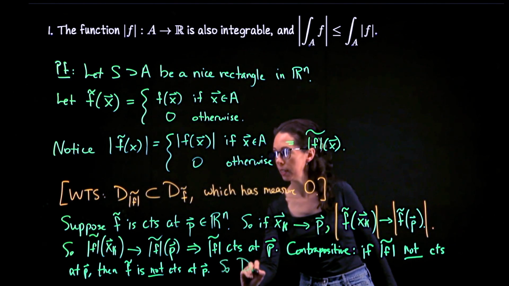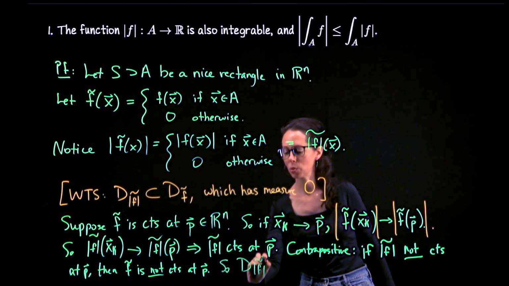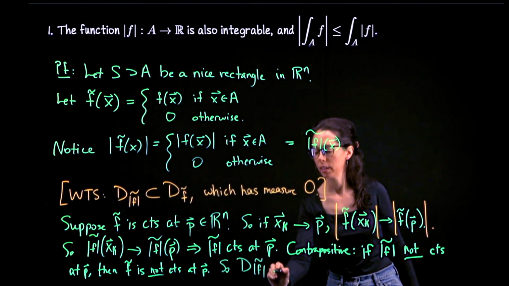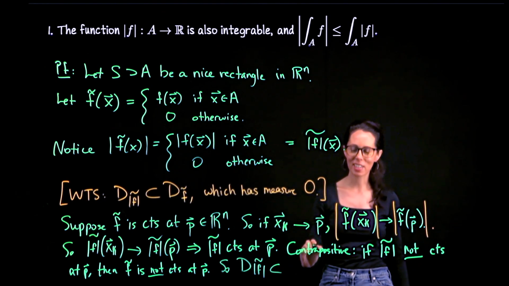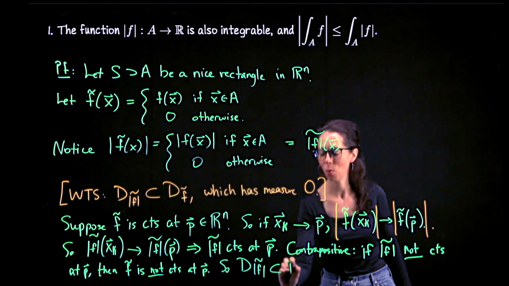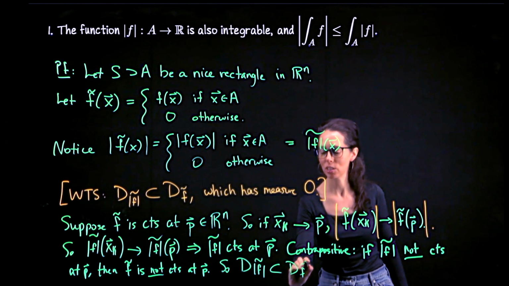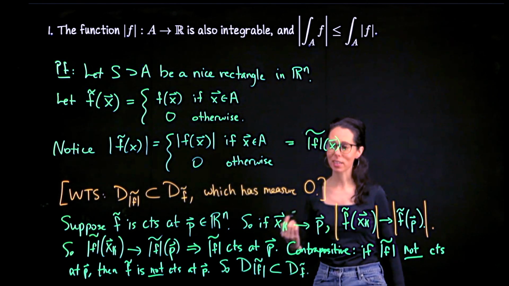So D, the set of points where the extension of the absolute value of f is discontinuous, is a subset of the set of points where the original extension was discontinuous.